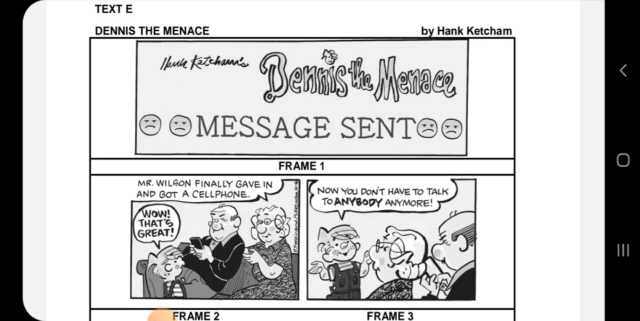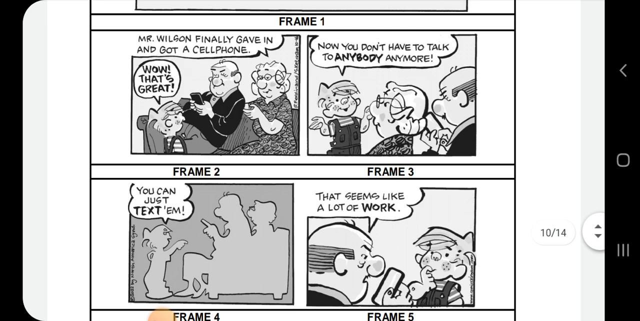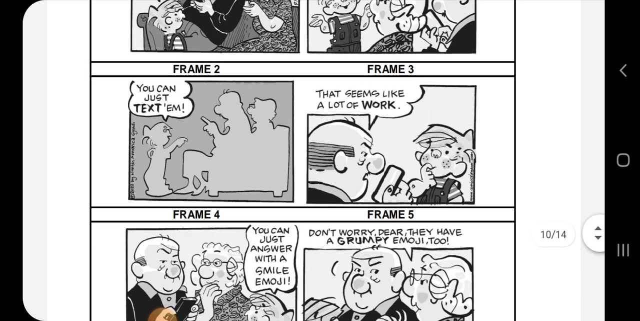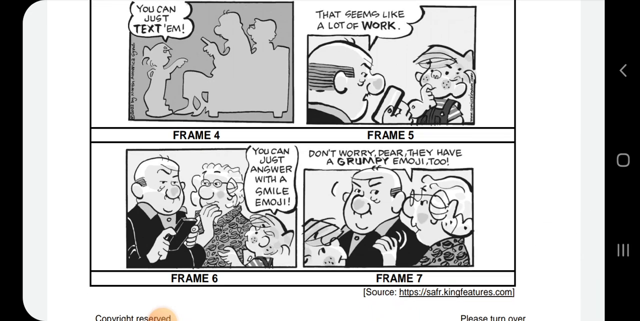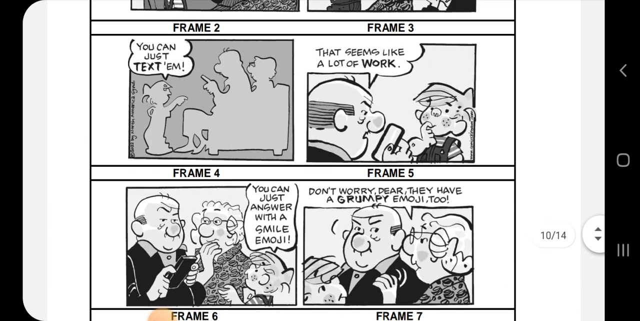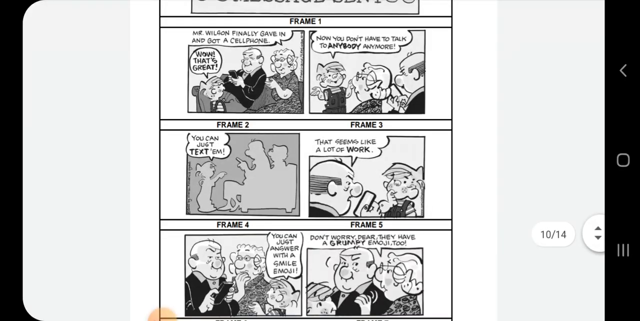Dennis the Menace, message send. Frame 1, Mr. Wilson finally gave in and got a cell phone. Wow, that's great. Now you don't have to talk to anybody anymore. You can just text me. That seems like a lot of work. You can just answer with a smile emoji. Don't worry, dear. They have a grumpy emoji too.